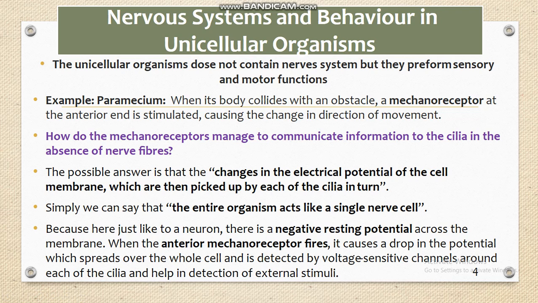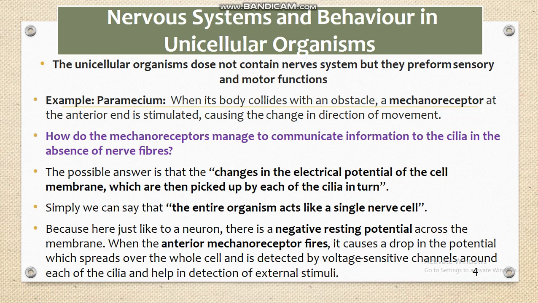Whenever the paramecium is moving in an area, and its body collides with an obstacle, the mechanical receptor present at the anterior part of the body is stimulated, and it gives a message to the cilia to change the direction of the movement.